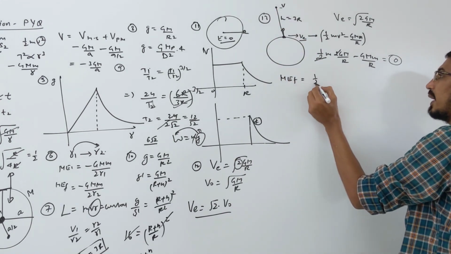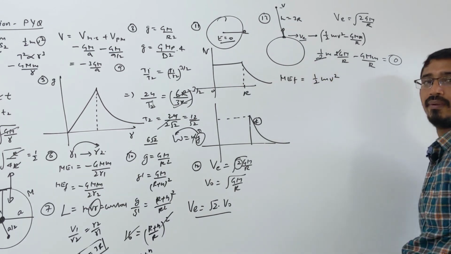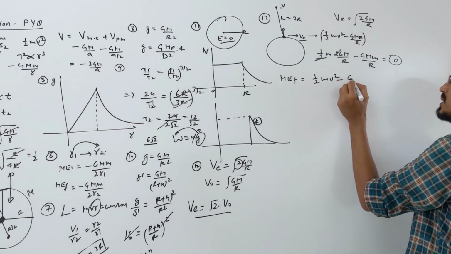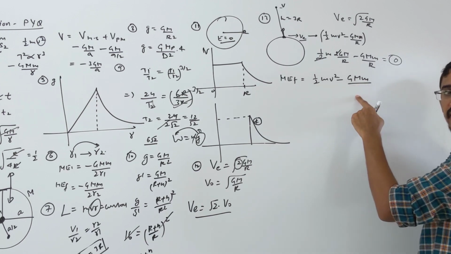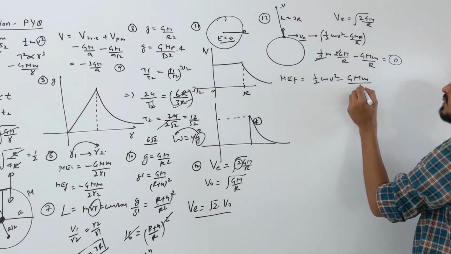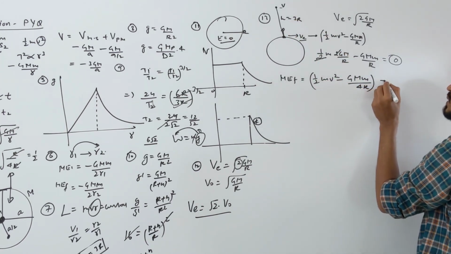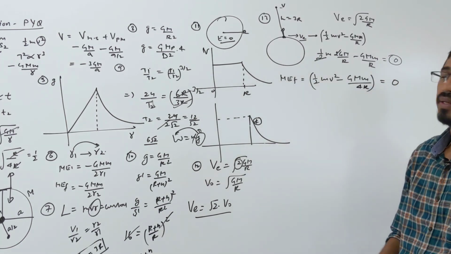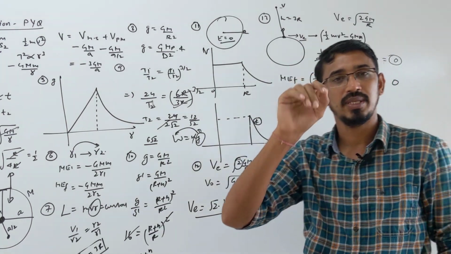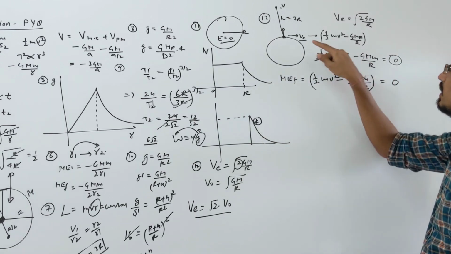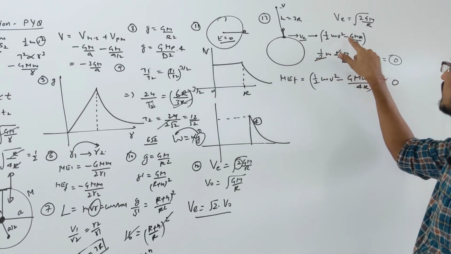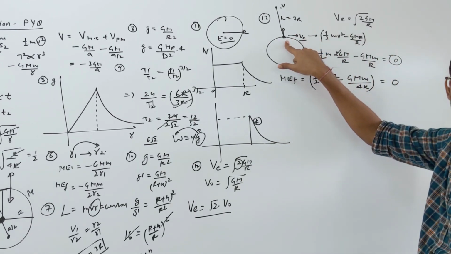Look here. Kinetic will be half mv square, which you have to calculate. Potential will be minus GMm by R plus h. h is given 3R, that becomes 4R. This should all be equal to 0 actually. Why? Because initial mechanical energy is coming 0. How did that come? Once more: kinetic is half mv square, potential is minus GMm upon R. We are on the surface of earth.